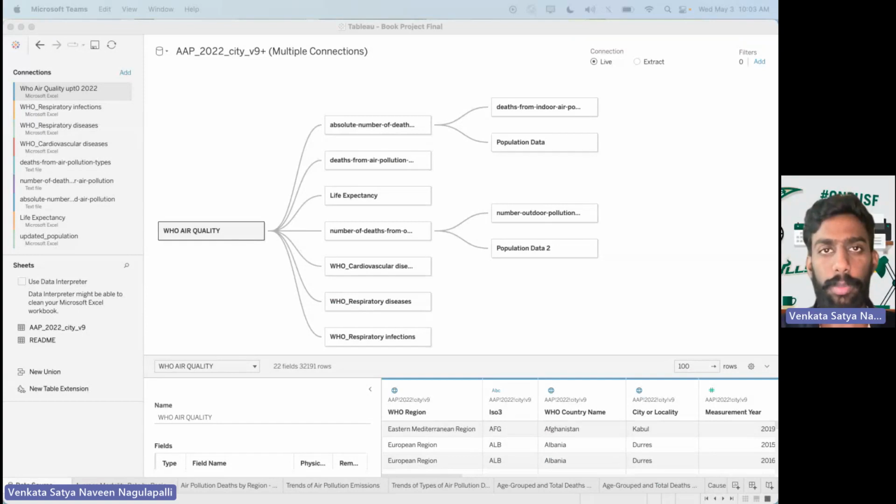In this presentation, we'll be discussing the critical issue of air pollution and its impact on human health. And also, we'll explore the link between air pollution and its impact on human health, life expectancy, and several research questions related to air pollution and its effects.